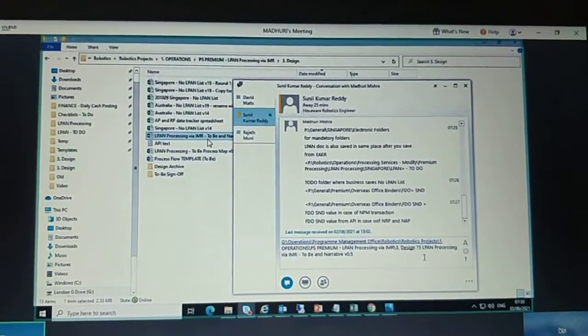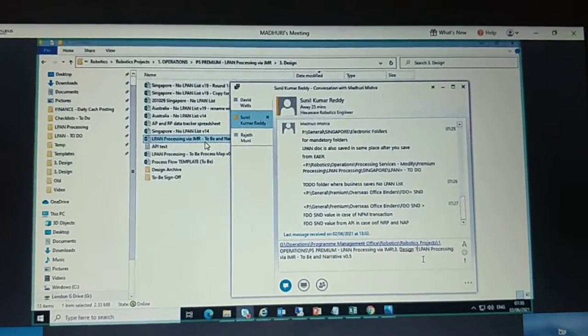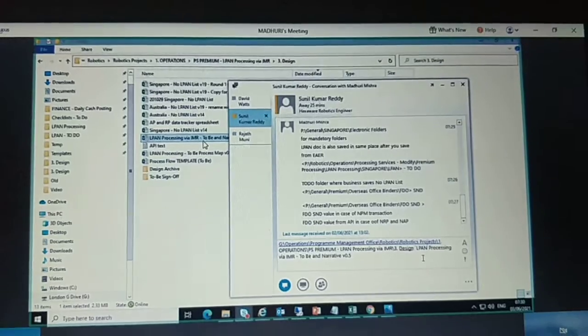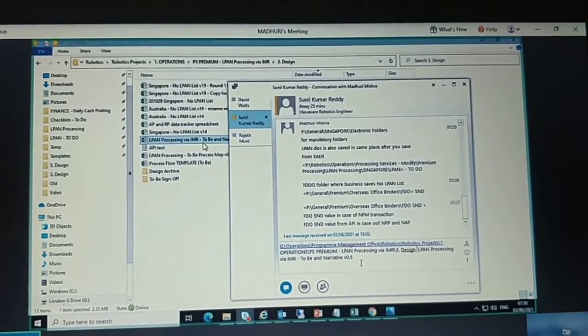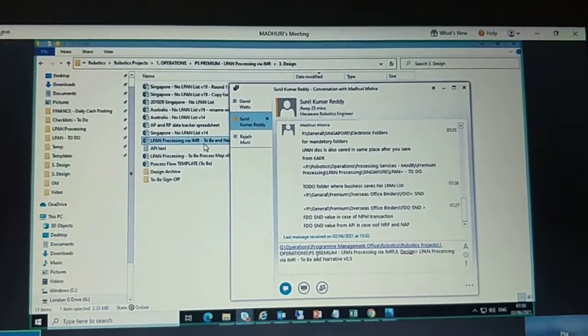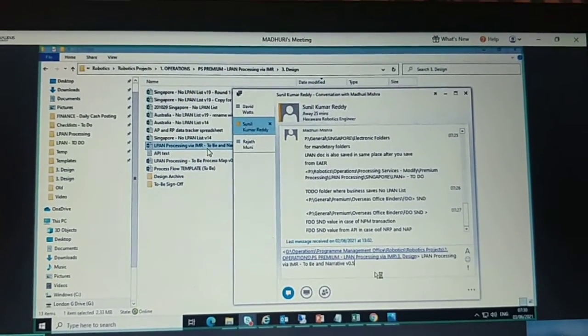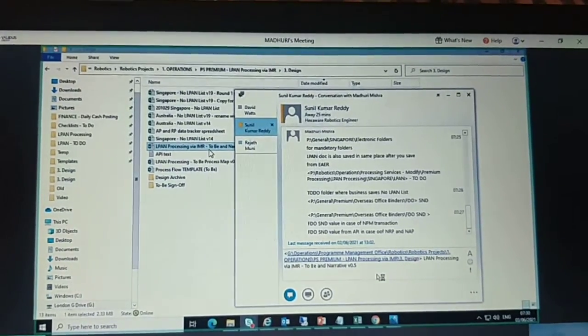Save everything, whatever I'm sending you in Skype, in a document or in mail.